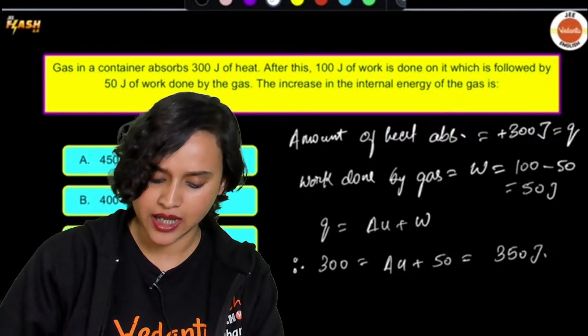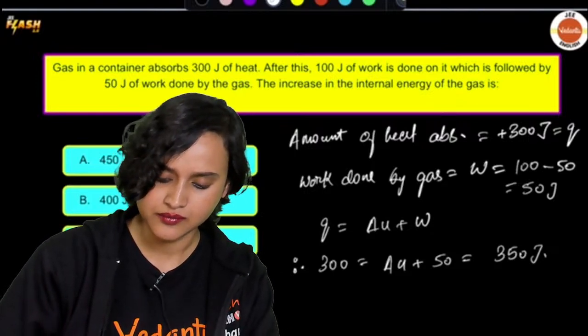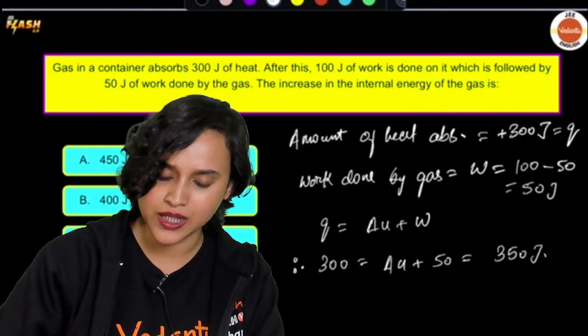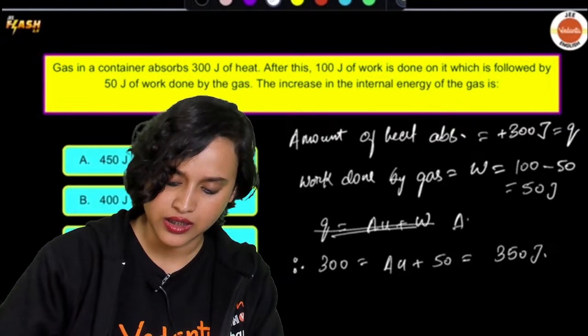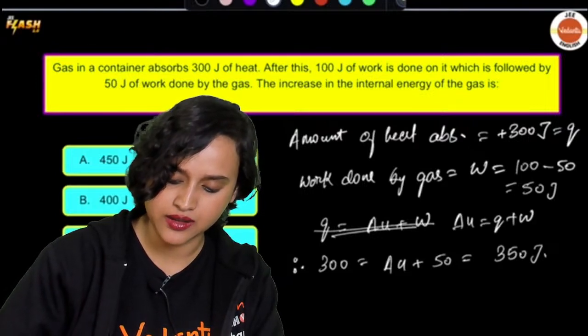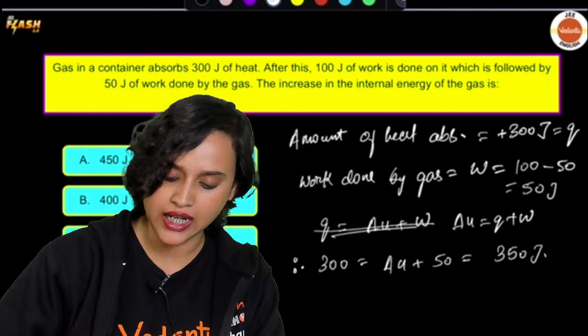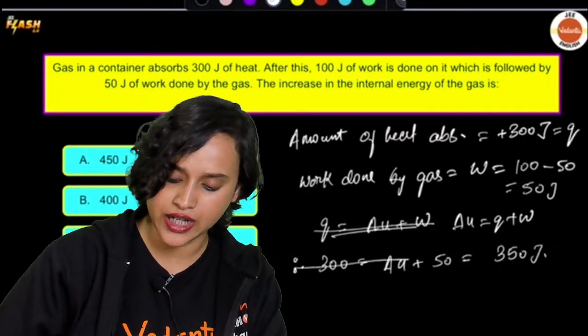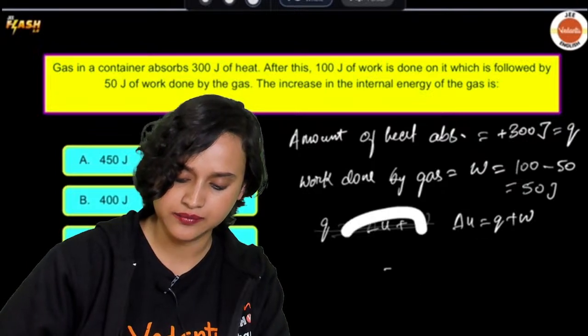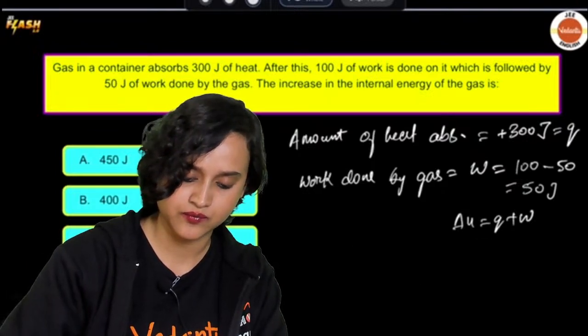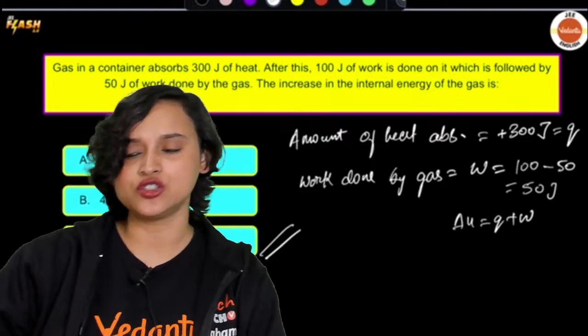I hope I'm right. Am I not right, guys? Delta U is equal to Q plus W, isn't it? So Q is your 300 and W is equal to 50. So all you have to do is, the answer is 350 joules. Very good. See? It is 350 joules.